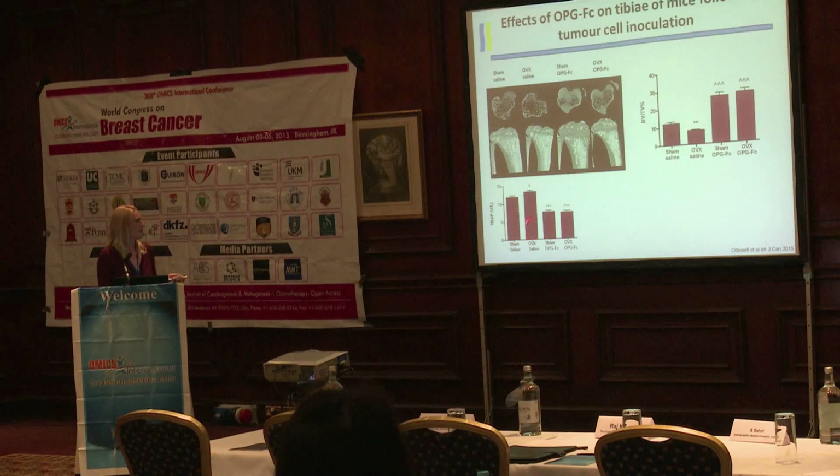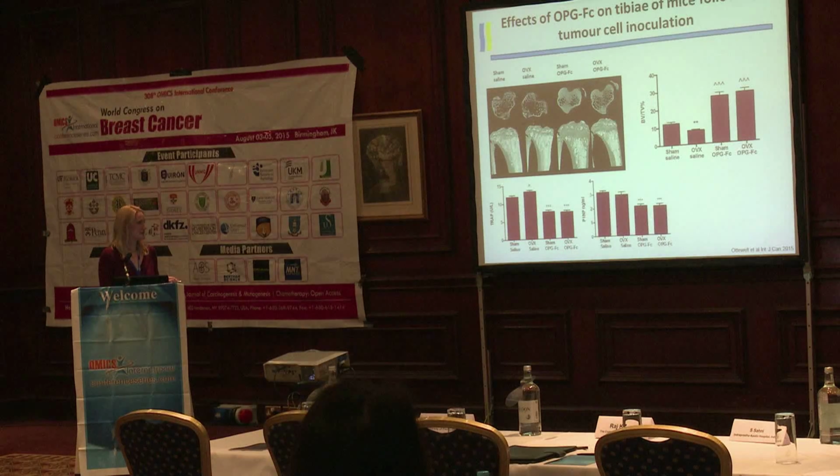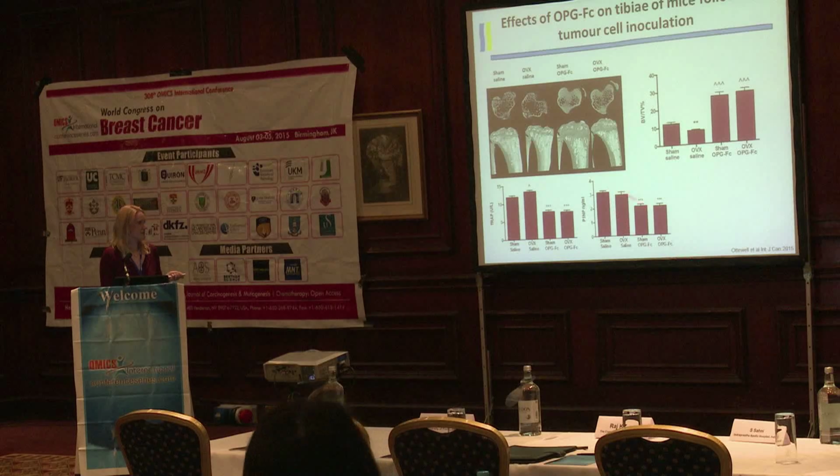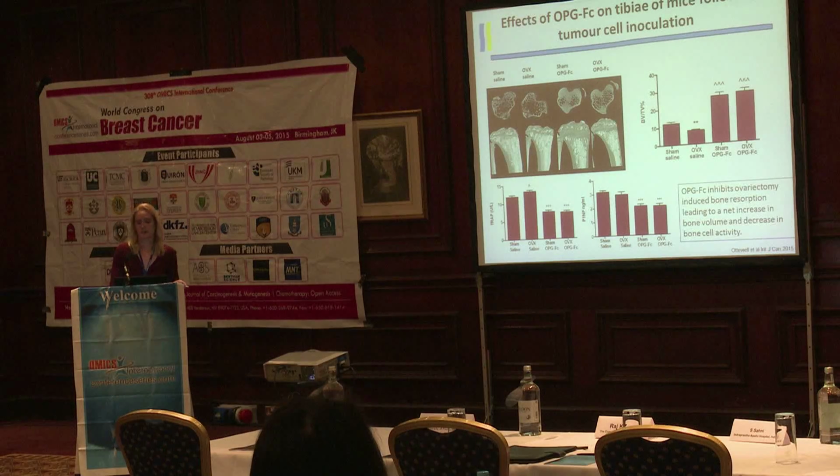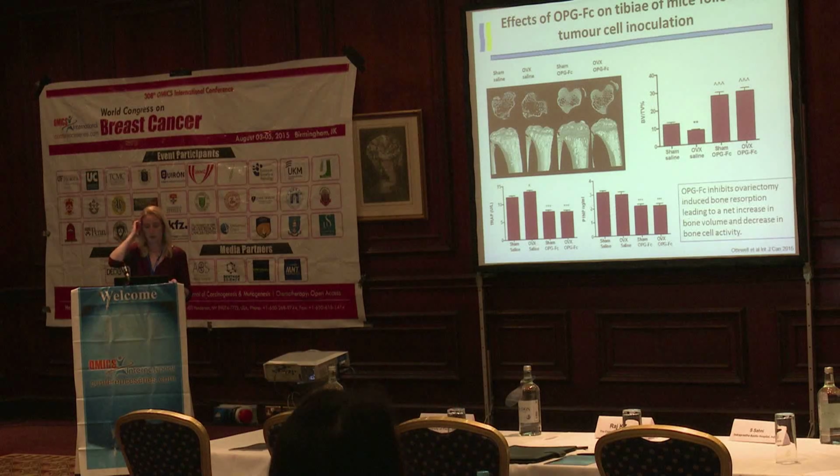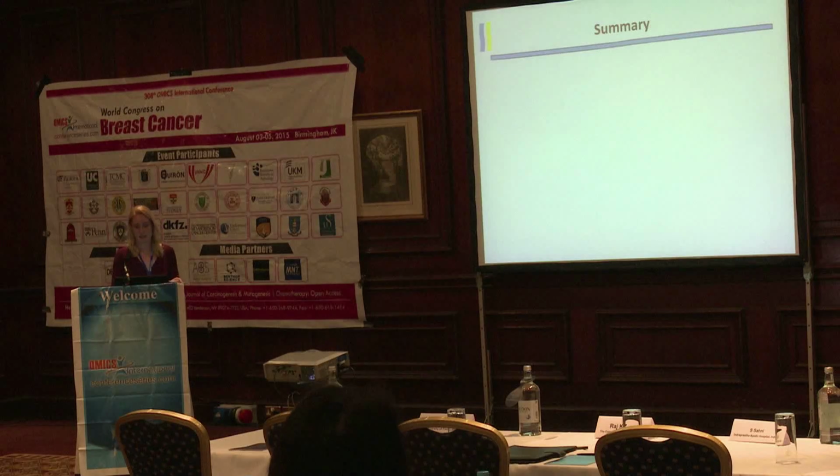This was due to a decrease in the activity of osteoclasts and a decrease in the activity of osteoblasts. So we can say that Fc-OPG inhibits ovariectomy-induced bone resorption, leading to a net increase in bone volume and a decrease in bone cell activity.